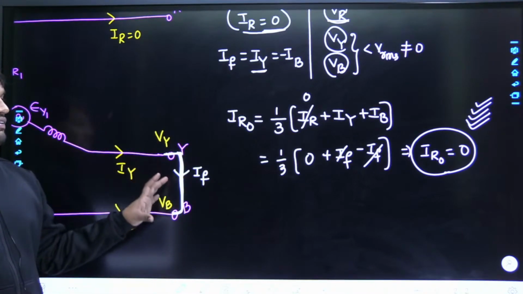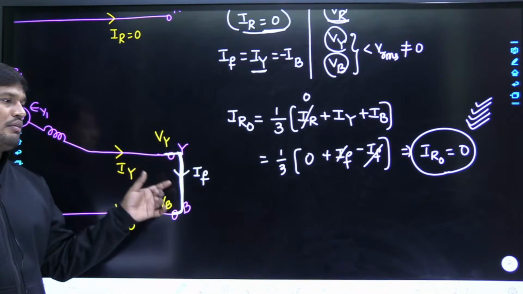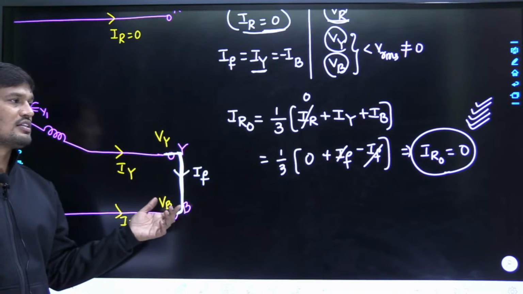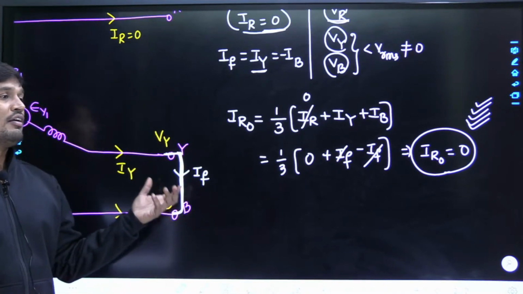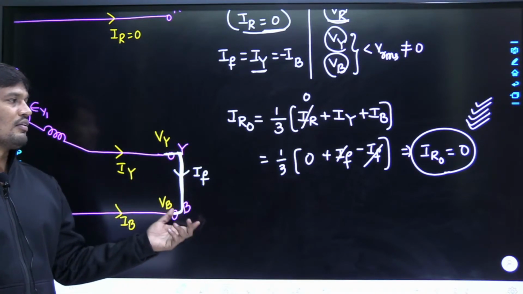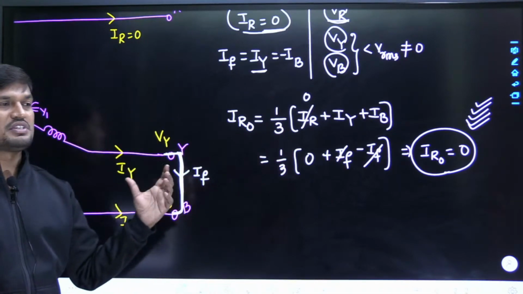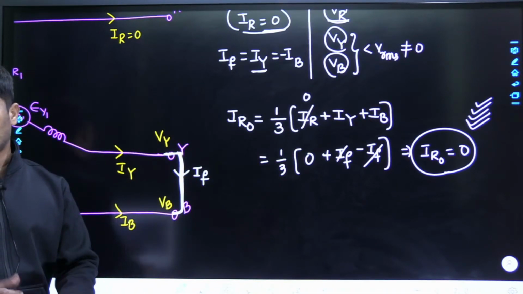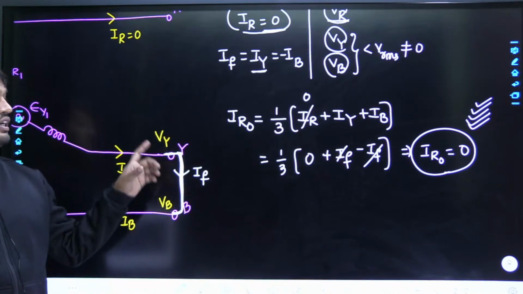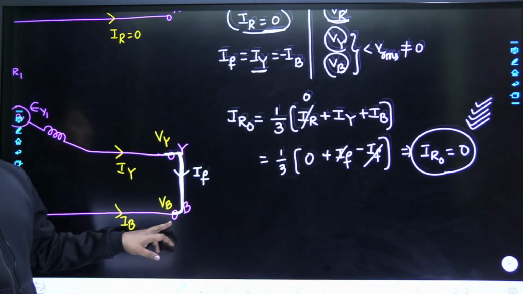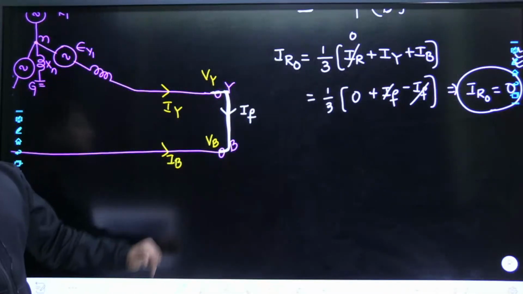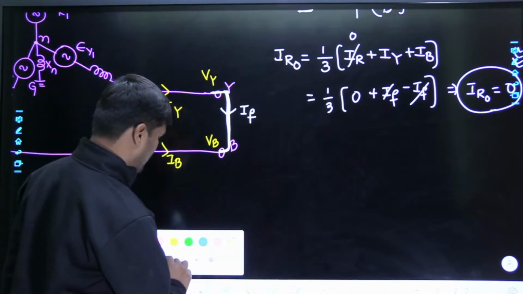Now tell me, in case of a line to line fault, even though the fault is unbalanced, it is not grounded, therefore there is no need to represent the grounding effect. Whenever there is no need to represent the grounding effect, the zero sequence is also not necessary. Now our mathematics and physics both are tallying, because they are matching. That means the zero sequence component is going to be absent in case of a line to line fault. Okay.